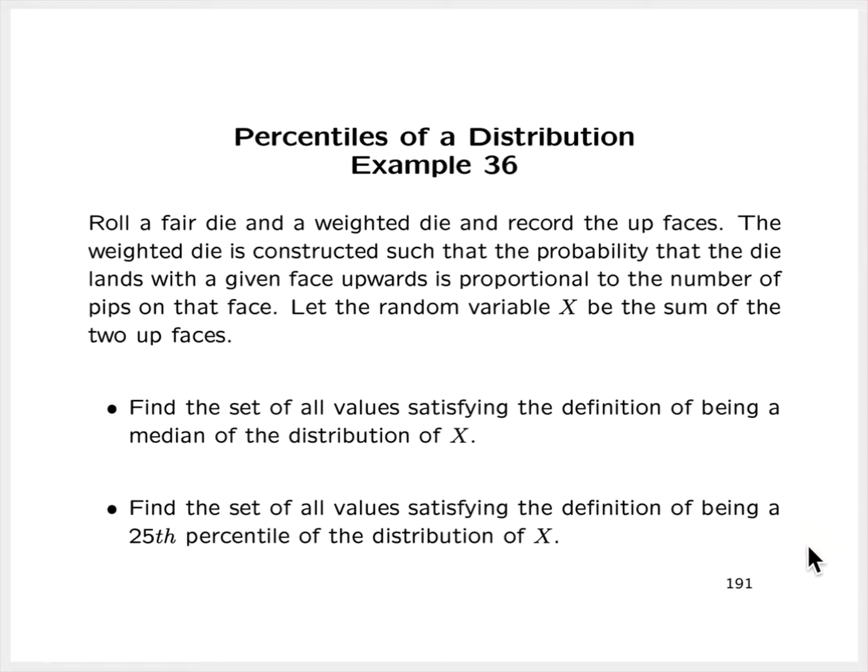All right, now let's look at example 36. Roll a fair die and a weighted die and record the up faces. The weighted die is constructed in such a way that the probability that the die lands with a given face upwards is proportional to the number of pips or dots on that face. Let the random variable x be the sum of the two up faces. We've seen this example. We found the PMF and the CDF for this random variable x. Again, we're asked to find the set of all values that satisfy the definition of being a median of this distribution, as well as the set of all values that satisfy the definition of being a 25th percentile of the distribution.